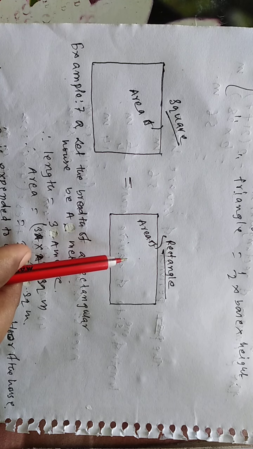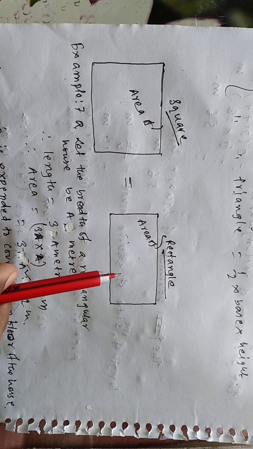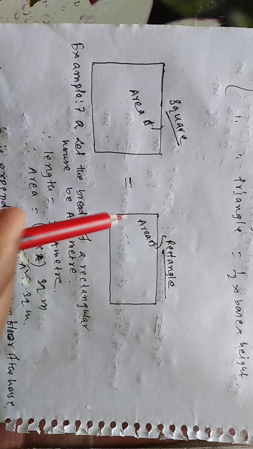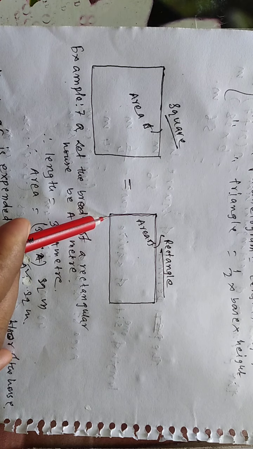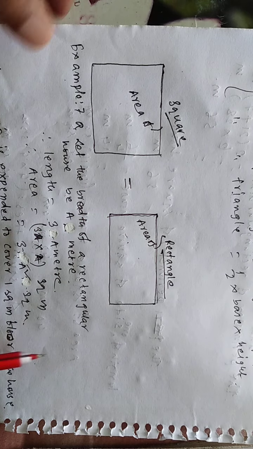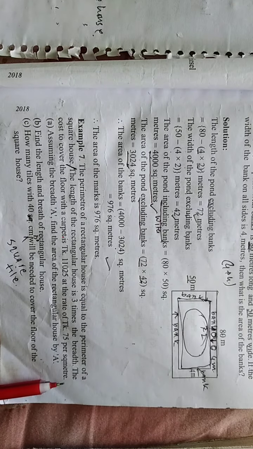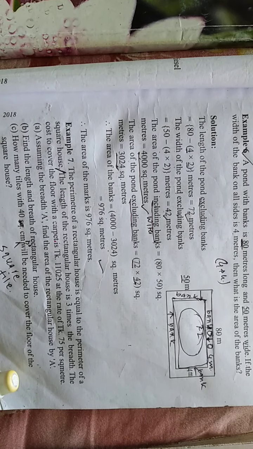There is no given length and breadth of rectangular shape. That's why you have to find what is the length and what is the breadth of the rectangular shape. But question is one instruction given. The second line question is given.